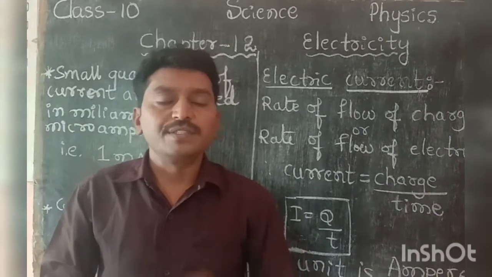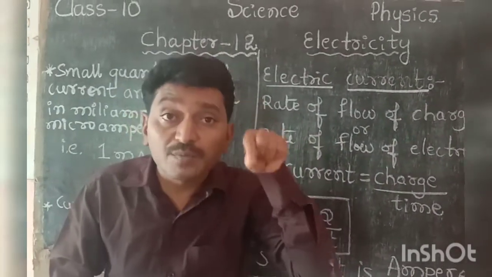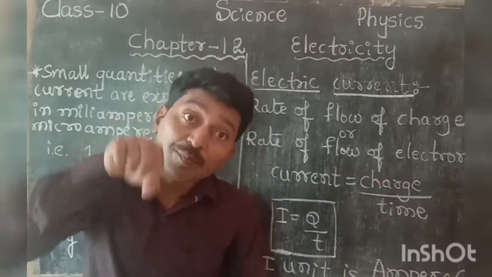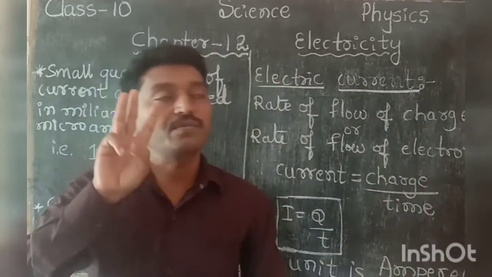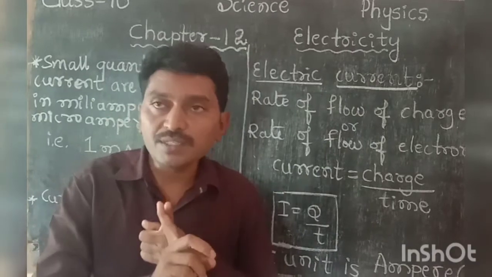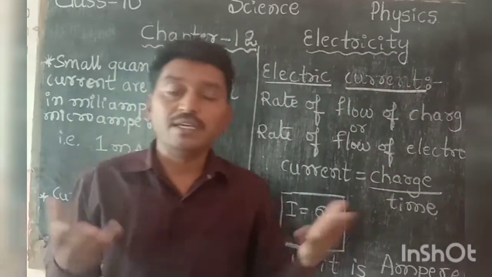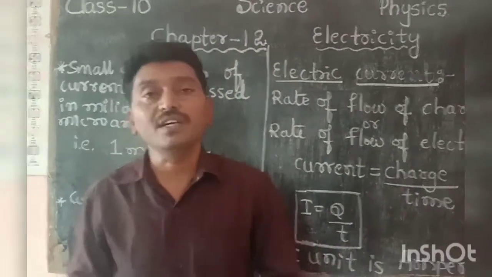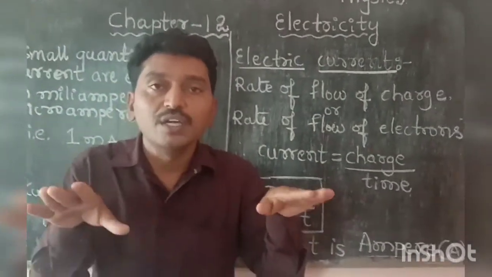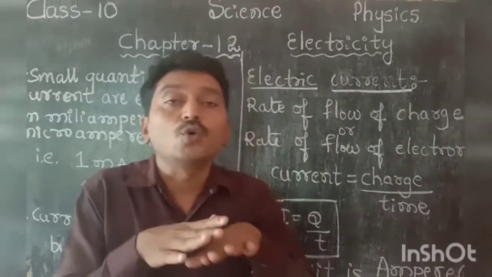Atom means the smallest indivisible particle of an element, which contains three basic or fundamental particles: protons having positive charge, electrons having negative charge, and neutrons being electrically neutral. Here neutral means no charge.